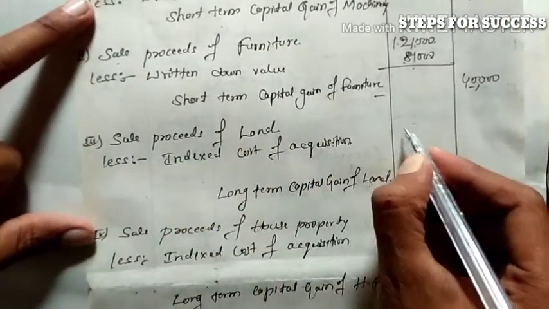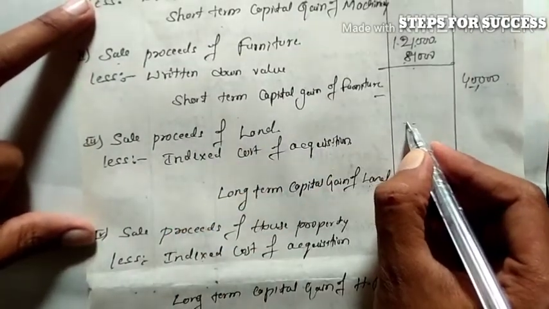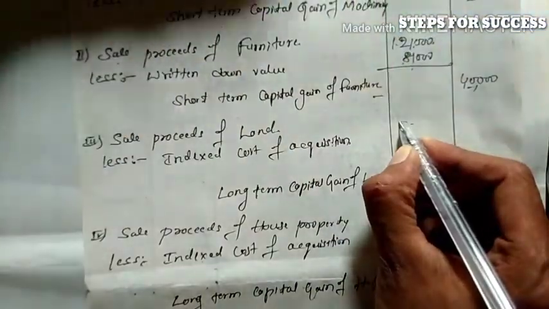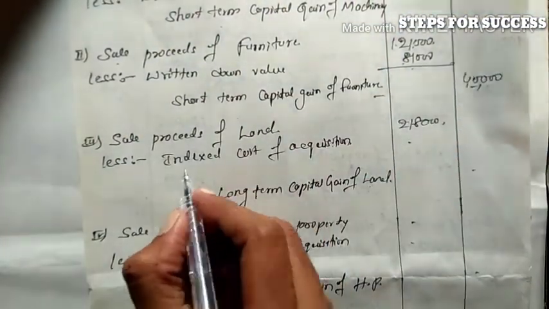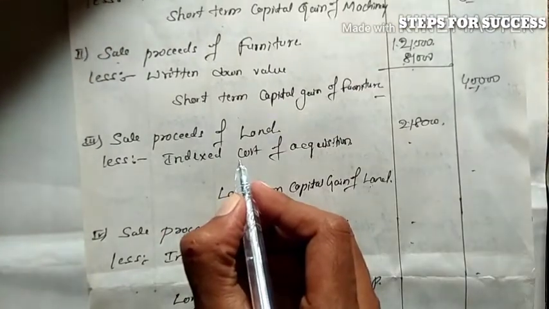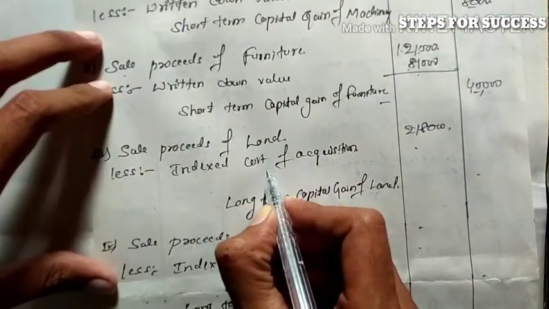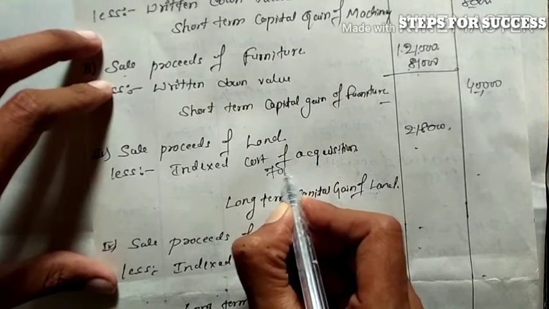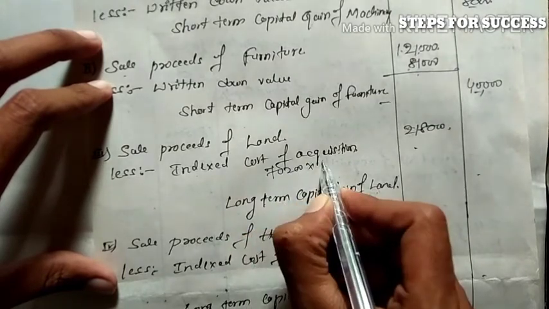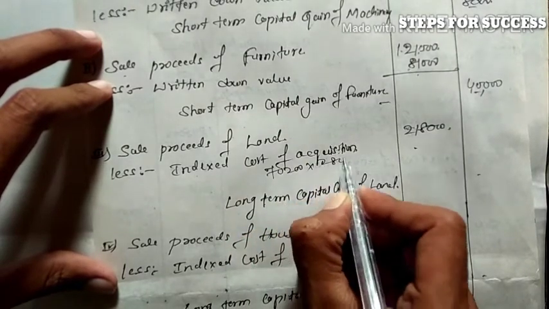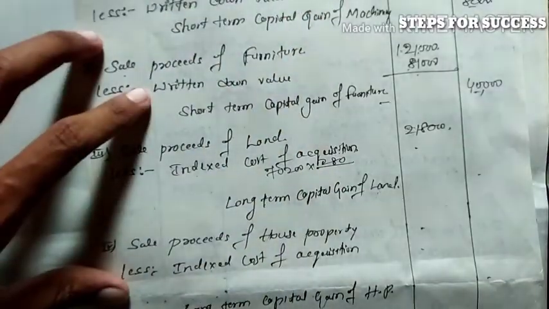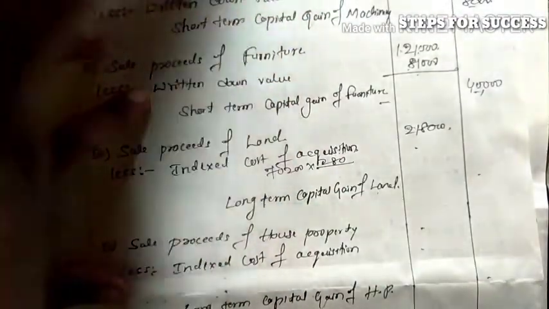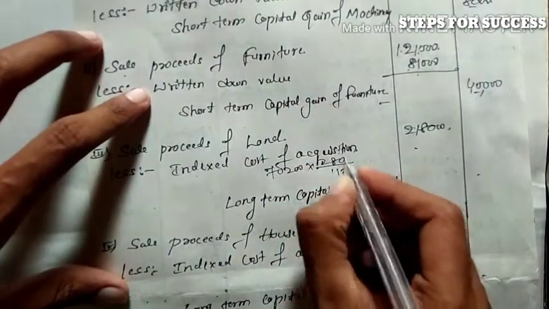Next, sale proceeds of land given in the question is 2,18,000. So we find the indexed cost of acquisition. We take the purchase cost 70,200 into the 2018-19 inflation index, which is 280, divided by the 2005-06 inflation index, 117.